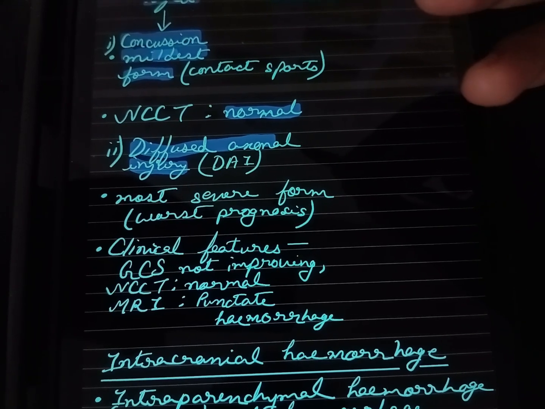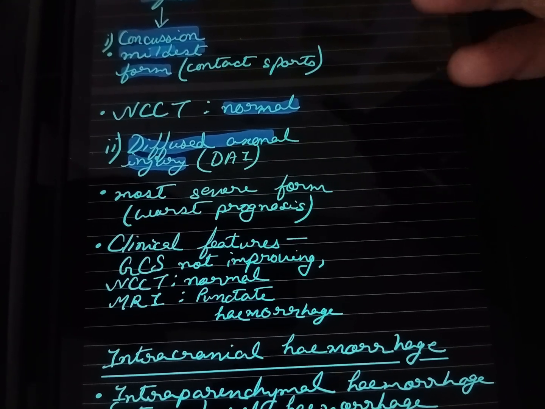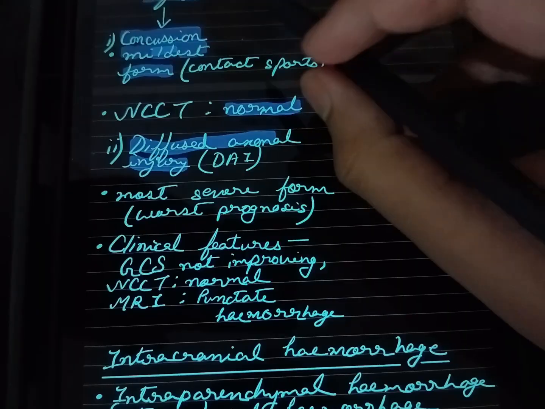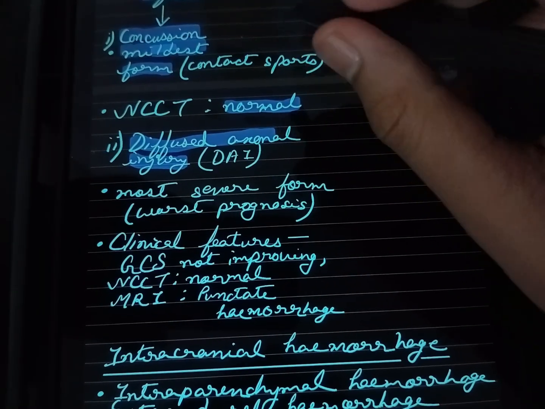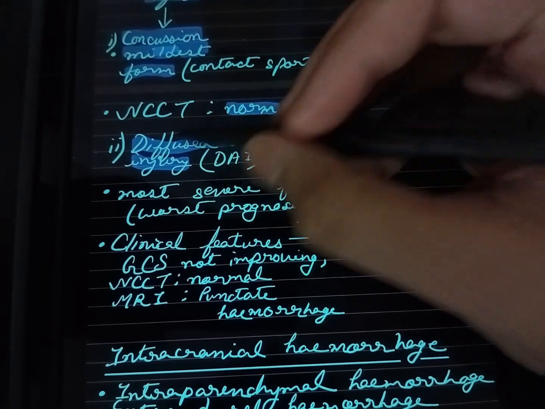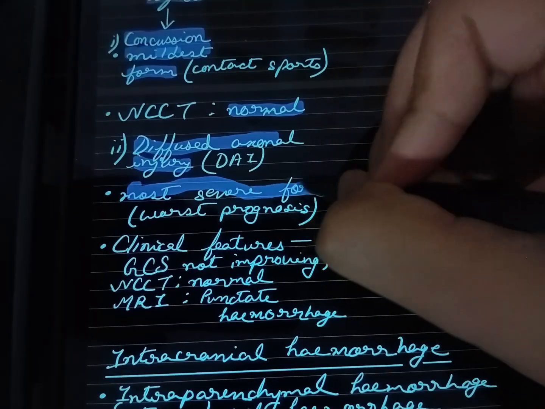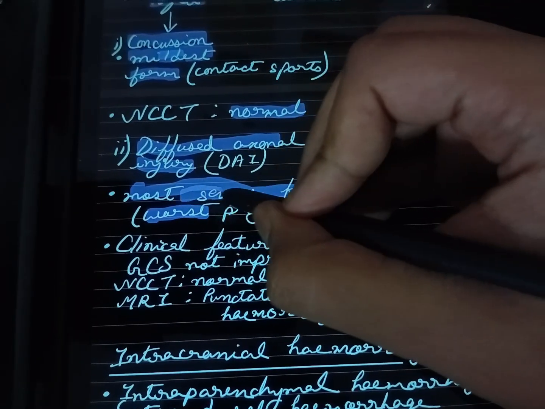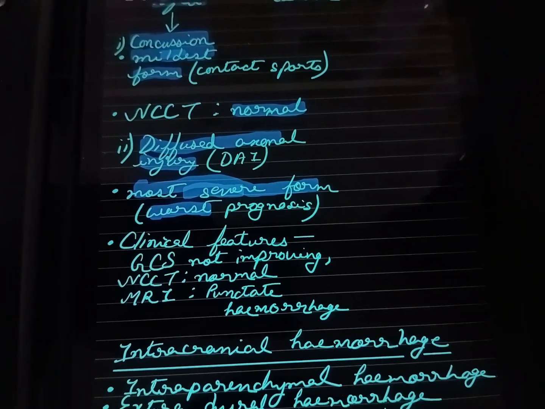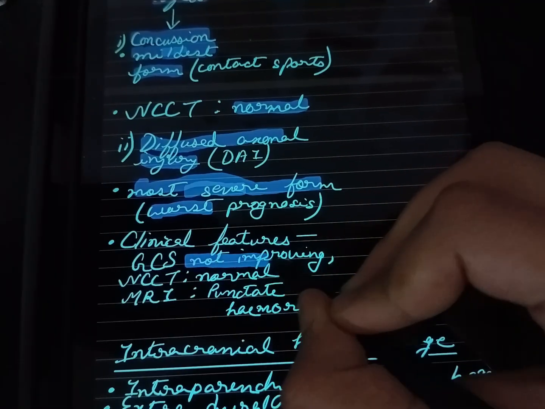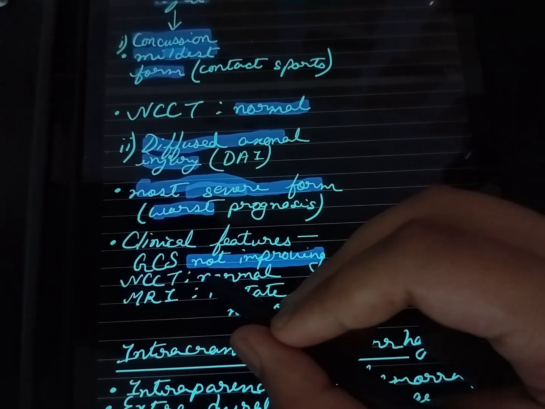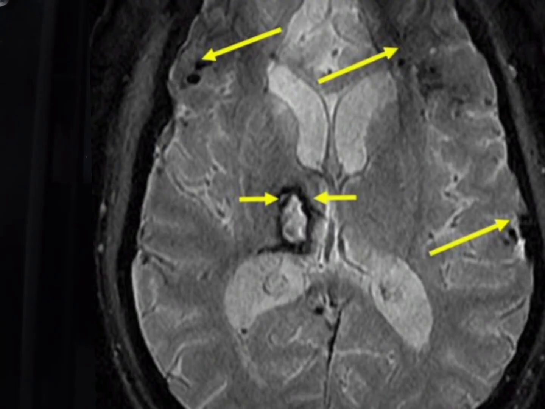As a result, brain nerve fibers or axons are torn or sheared. So it is the most severe form, and the prognosis is also the worst. If we see the clinical features, GCS is not improving in the patient, and if we observe NCCT, then NCCT is normal, but in MRI we can see punctate hemorrhage.